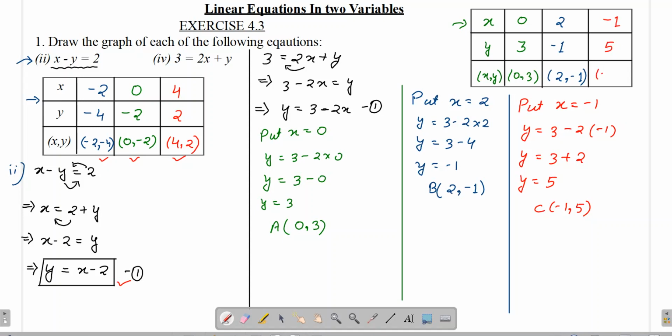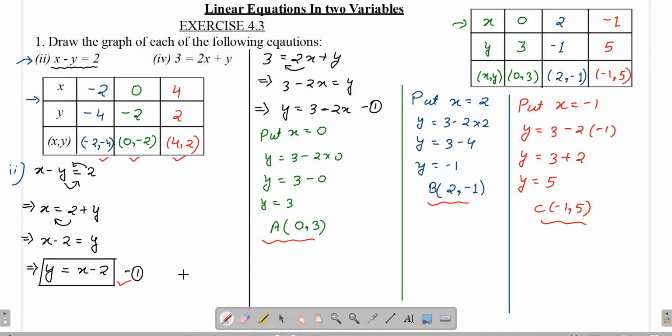Quickly we will complete this table. So we did it over here. Now what we have done, we have calculated three different solutions, namely A, B and C. And now what to do? We just need to plot them in the graph sheet.